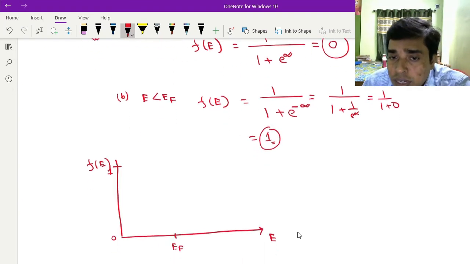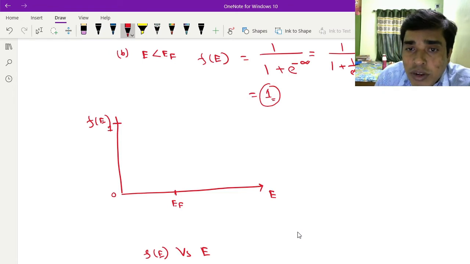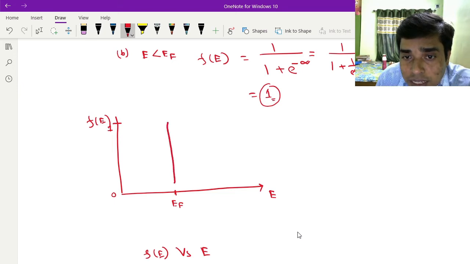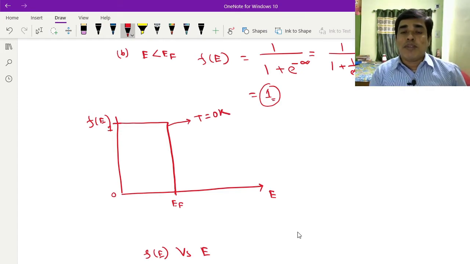So if I want to draw a graph at T equals 0, then it will be like this. Okay, there are two states, one is 0 and another is 1. So this is 1 and this is 0. This graph is for T equals 0 Kelvin. What is the physical significance?